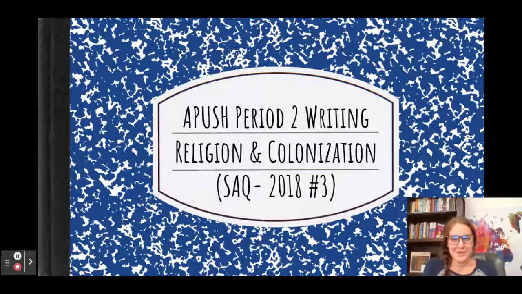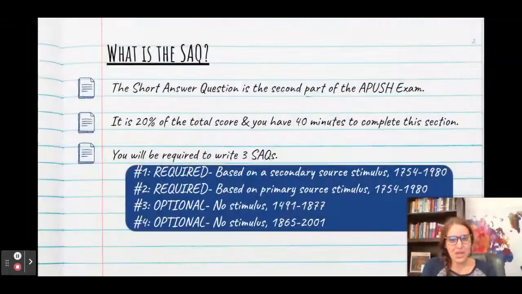Hello and welcome to another example of the short answer questions for APUS history. Today we're going to be tackling a question from period 2 about religion and colonization. And this was the short answer question given in 2018. It was the third question.